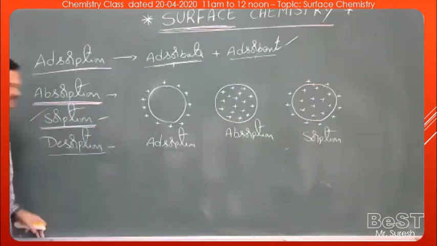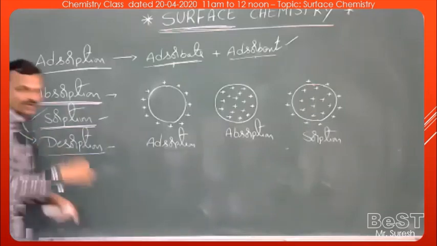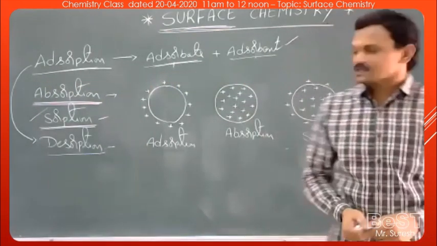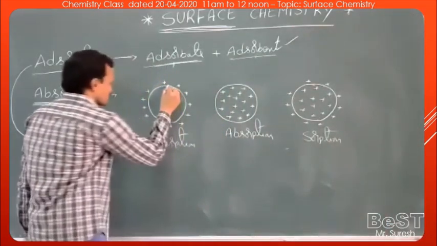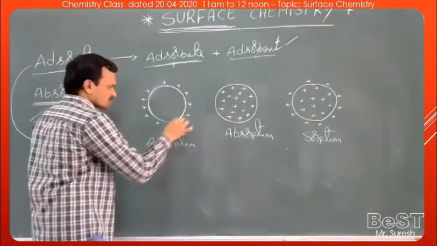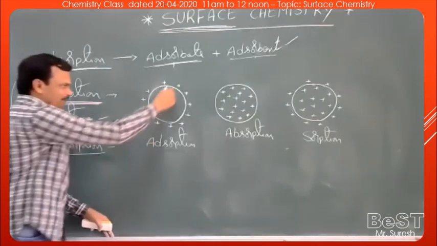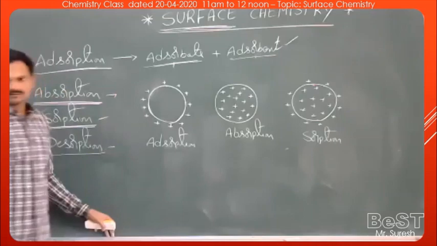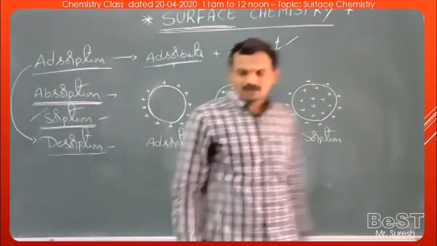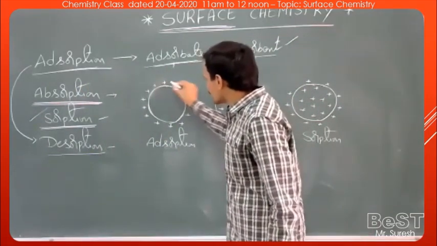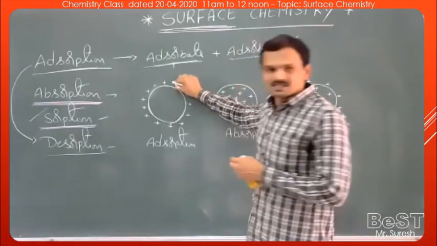Now come to desorption. The desorption process is the opposite of adsorption. Let's see here. This is the substance on whose surface the molecules get adsorbed. Now, if the temperature of the system is increased, then the kinetic energy of the molecules adsorbed on the surface increases.